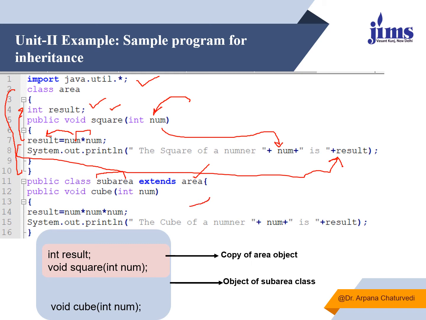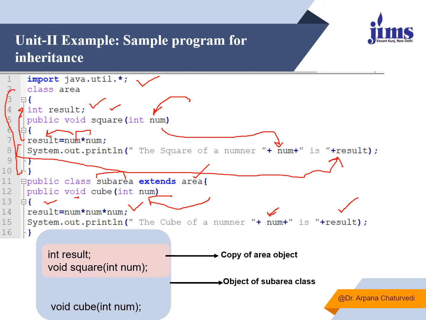I'm not including any other data member in this derived class, and it has only one more member function defined in itself. The name of the member function is cube, which is again not returning any value. It takes one input and finds the cube of the parameter passed while calling the function, storing the output in the result variable, which is a data member of the parent class, and I'm again displaying it. Num is the name of the variable through which the parameter is passed by the calling function, and result is the variable which will hold the calculated cube of num.